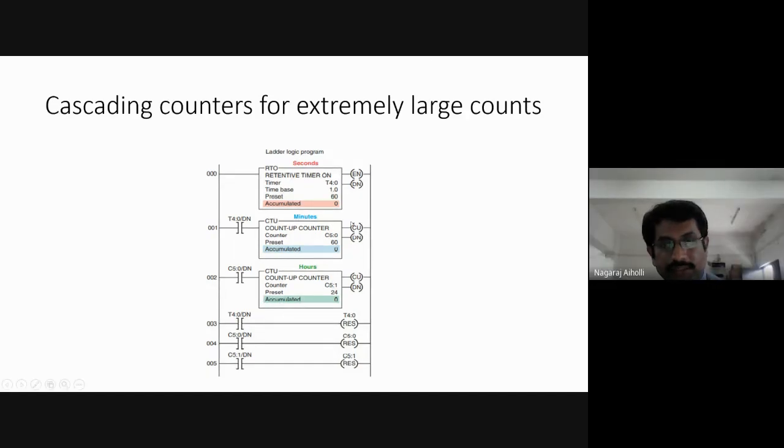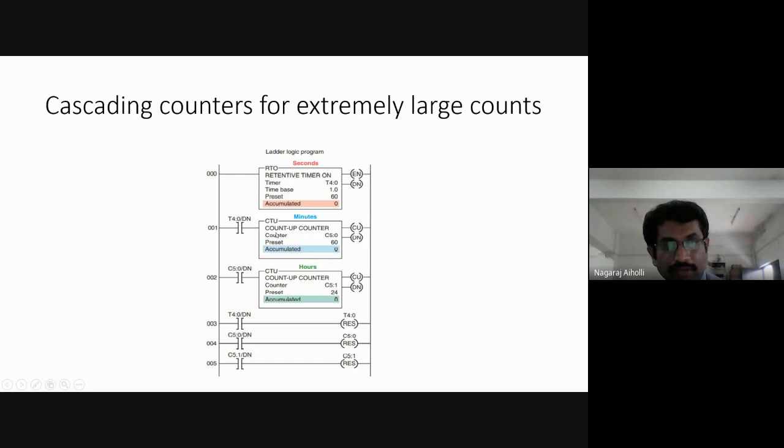Because it has counted 60 in terms of seconds, and 60 minutes, and the hour counter has incremented from 0 to 1. Still, the done bit of the hour counter is not 1. Okay. Then next time what will happen? Again it will start from the retentive timer, right? The T4:0/done bit will be 1, and the reset is activated, because of which the retentive timer reset will be turned on and its count will be 0.